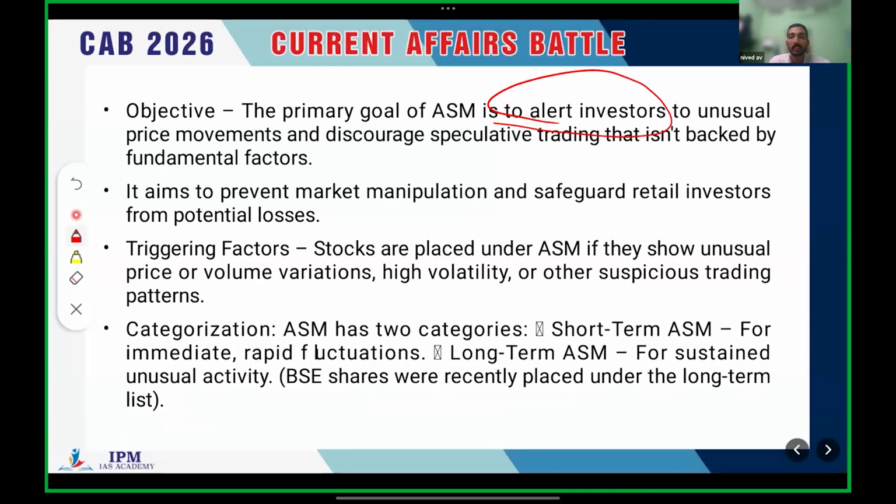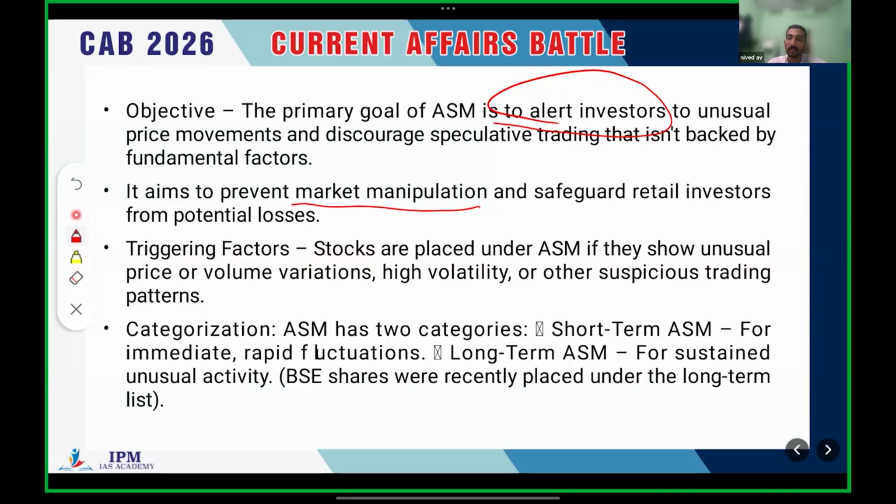So the basic aim is to alert investors and to prevent market manipulation, and safeguard retail investors from potential losses. Clear? The triggering factors mean stocks are placed under additional surveillance measures if they show unusual price or volume variations, high volatility, or other suspicious trading patterns. Like if a single person or single entity has a huge amount of money, they can make the market crash or make it thrive.